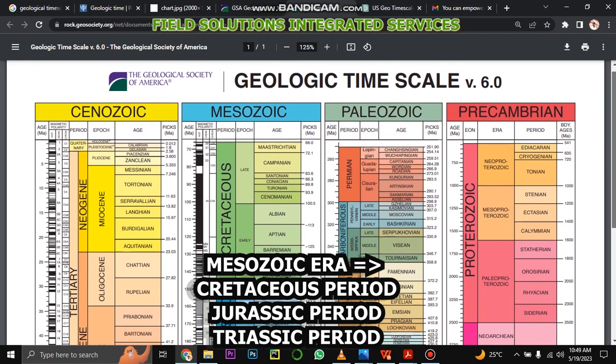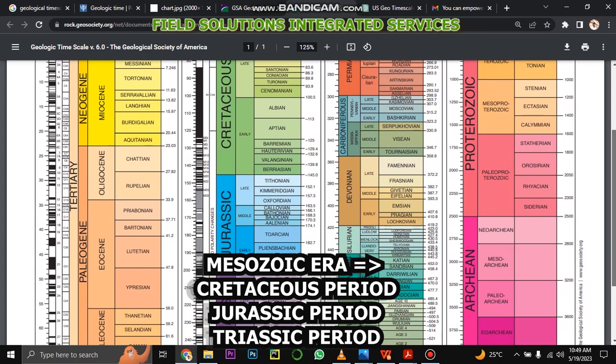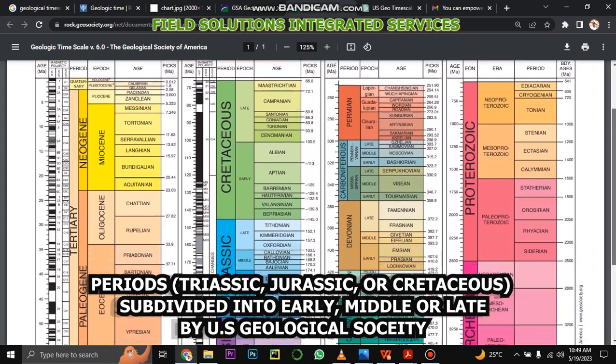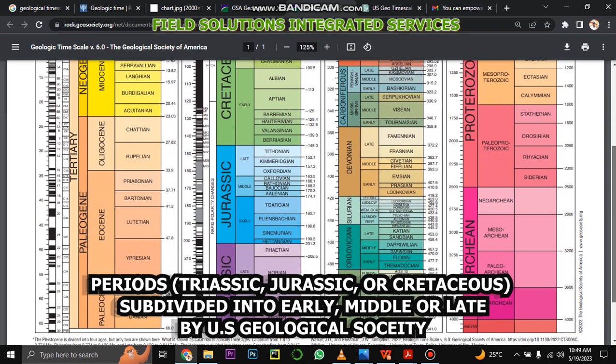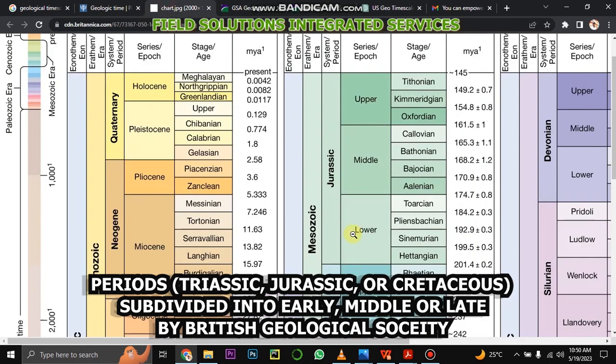The Mesozoic era is divided into three periods: Triassic, Jurassic, and Cretaceous periods. And these periods are divided into early, middle, or late by the Geological Society of America, or lower, middle, and upper by the British Geological Survey.